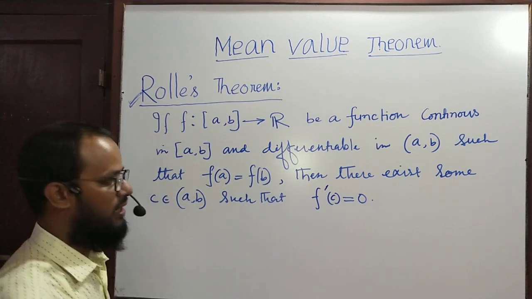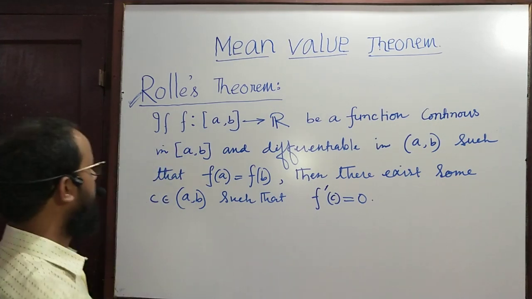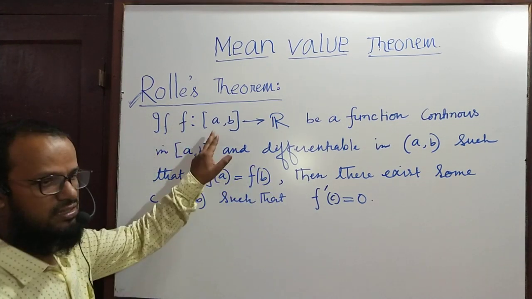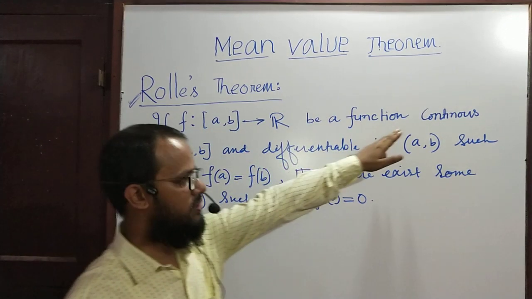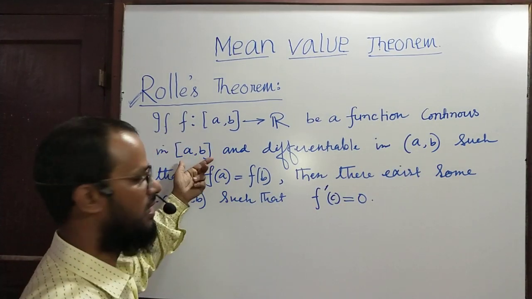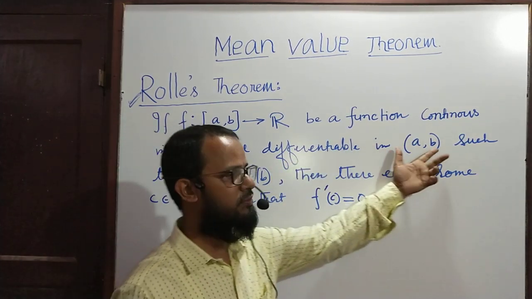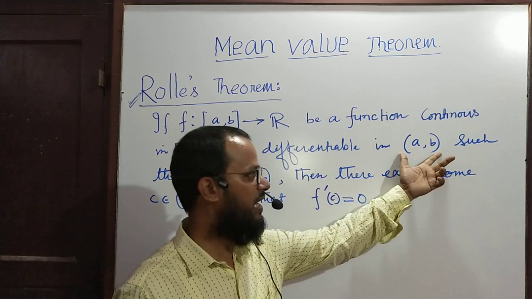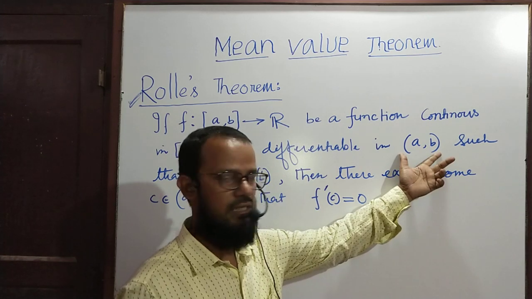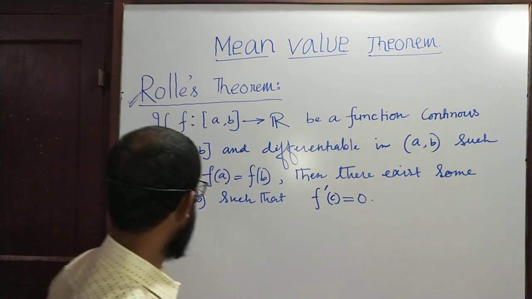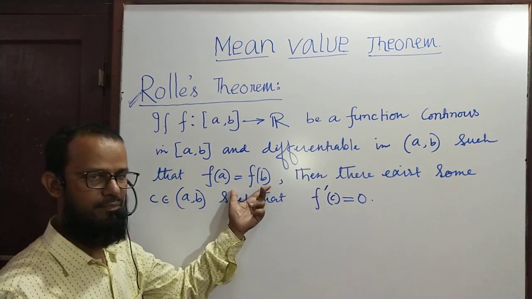What is Rolle's theorem and what is its geometrical interpretation? The statement of Rolle's theorem is: if a function defined on a closed interval AB is continuous throughout the closed interval AB and differentiable in the open interval AB, except the endpoints A and B, such that the functional value at the point A and point B is the same, f(a) equals f(b).